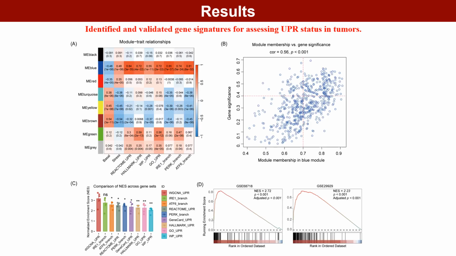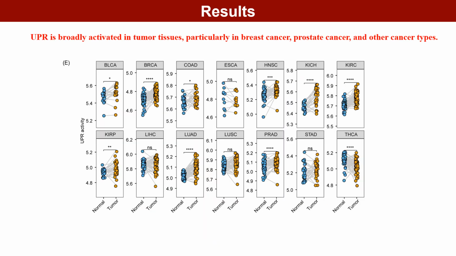Based on transcriptomic data, we used WGCNA to develop a pan-cancer UPR signature and validated its robustness in independent external datasets. By comparing paired tumor and adjacent normal tissues, we found that UPR activity was significantly elevated in most tumors relative to normal tissues, indicating that UPR activation is a widespread feature of cancer.